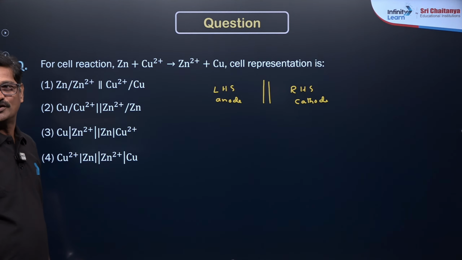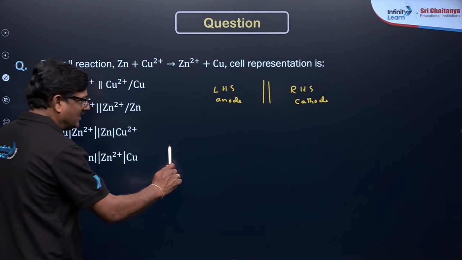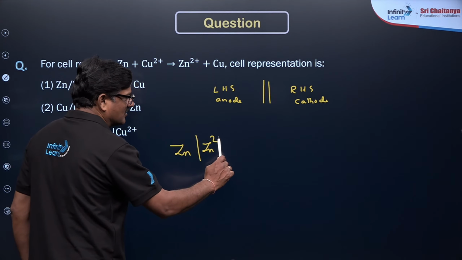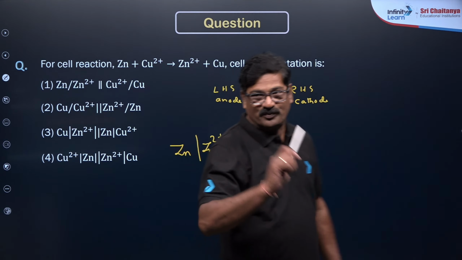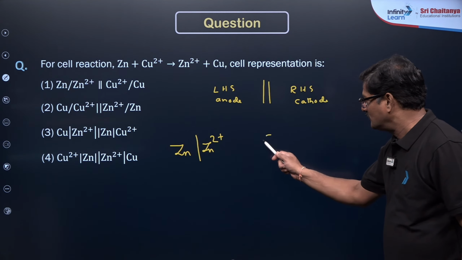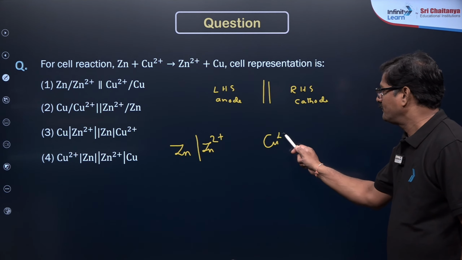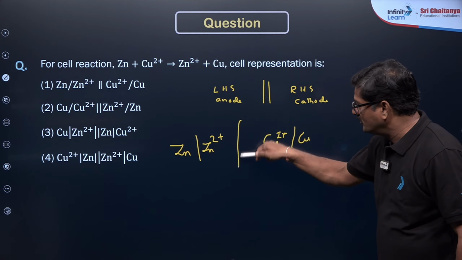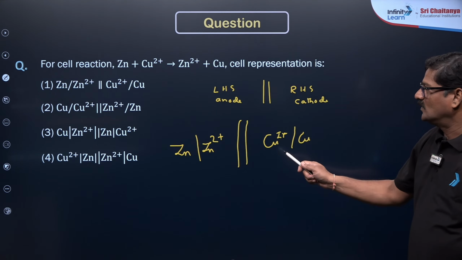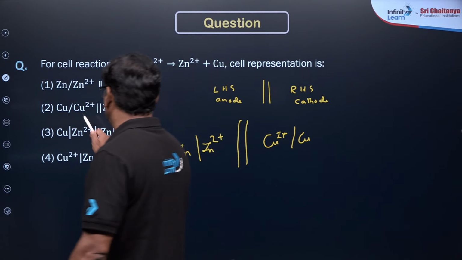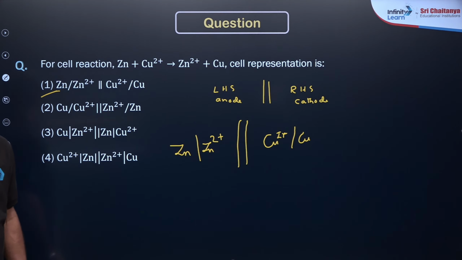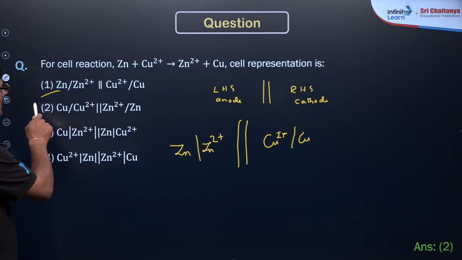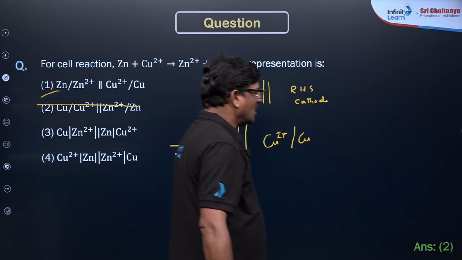Let's see here, zinc is converted into zinc 2 plus, that is the anode, and copper 2 plus is converted into copper, and there is a salt bridge. So the answer for this question is going to be option 1. Are you getting it or not?